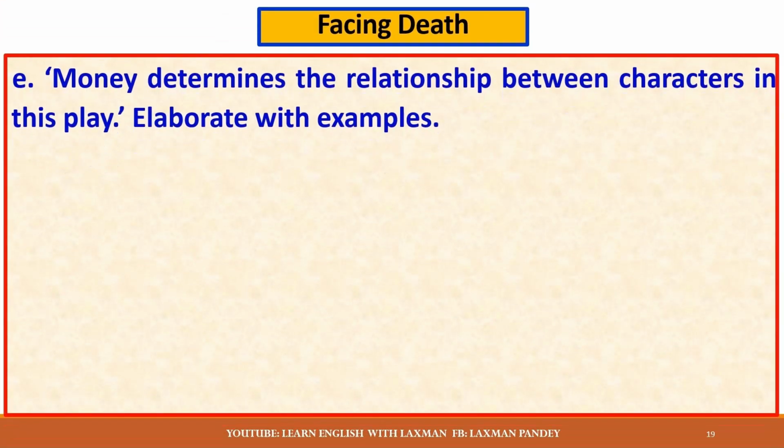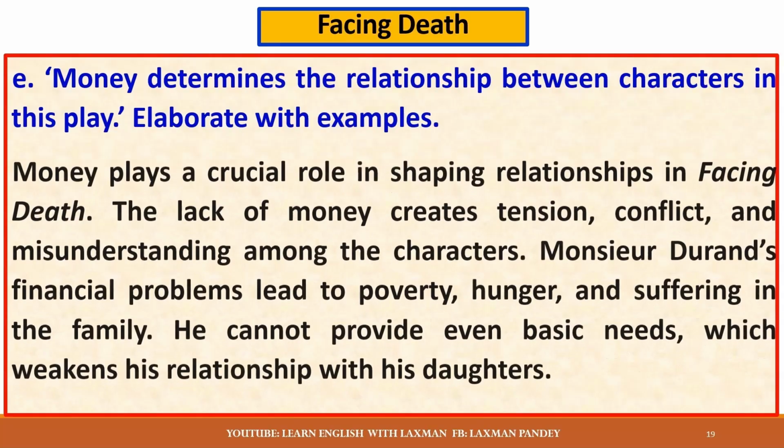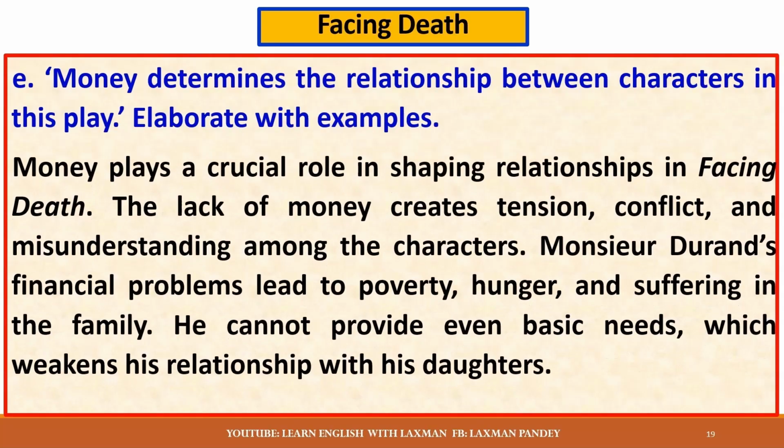Money determines the relationship between characters in this play. Explain with examples. Money plays a crucial role in shaping relationships in Facing Death. The lack of money creates tension, conflicts, and misunderstanding among the characters. Monsieur Durand's financial problem led to poverty, hunger, and suffering in the family. He cannot provide even basic needs, which weakens his relationship with his daughters.